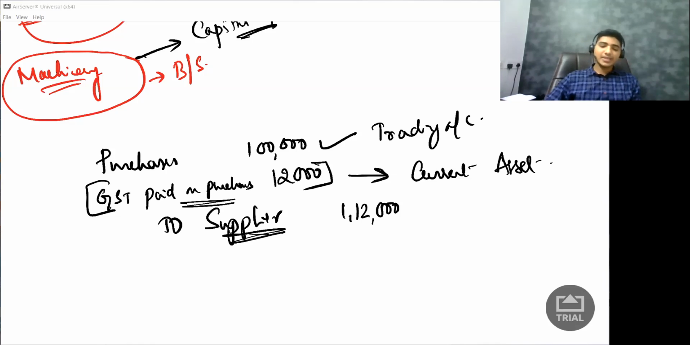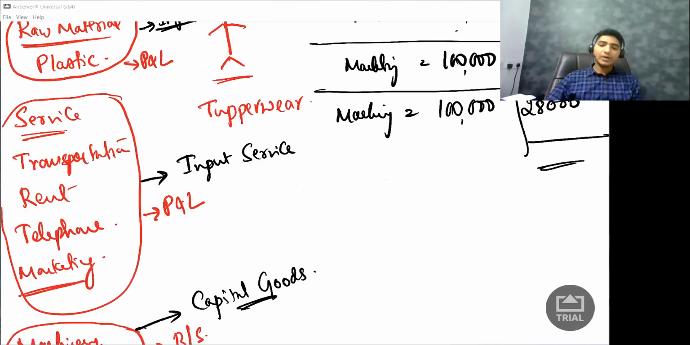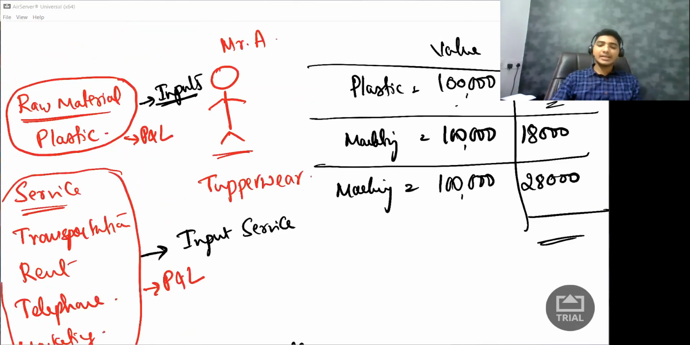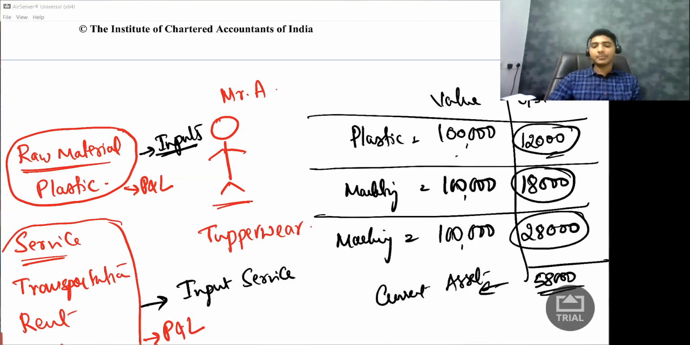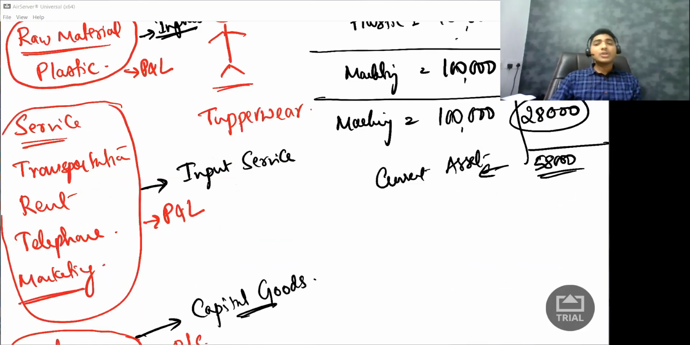So how much should go to your balance sheet as current asset? 12,000 rupees, 18,000 rupees, and 28,000 rupees. How much is it in total? 12 plus 18 is 30, plus 28 is 58,000 rupees. So a total of 58,000 rupees is your current asset. Now, what should be the ledger name or the item name?